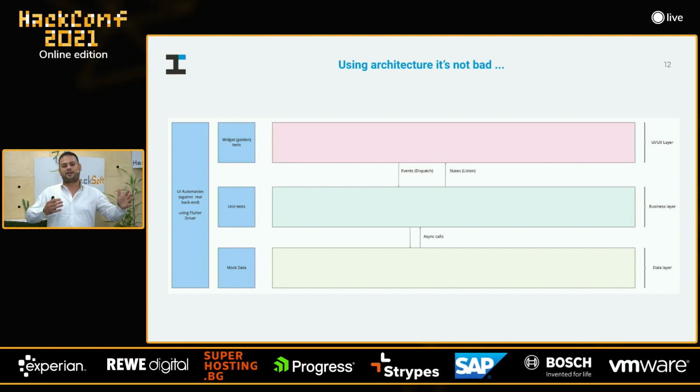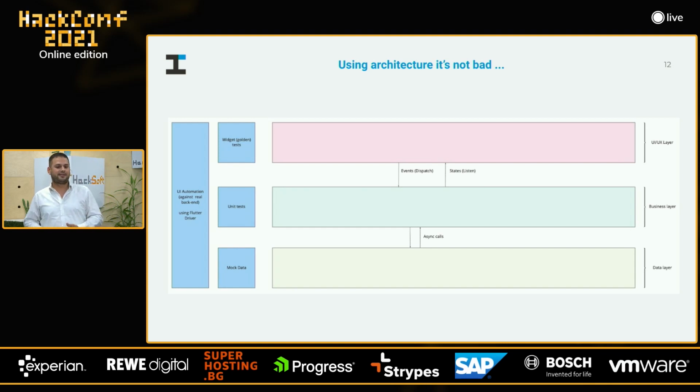We have just 3 layers, right? Nothing else. We have the UI layer, we have the business layer, and we have the data layer. So within the UI layer, we are not aware where the data is coming from. We are not aware of the business rules of our application. We have just UI components, right? Nothing else. Having this separation of concerns allows you to write widget and golden tests. How? You can just mock the layer below, which in this case is the business layer. And with that, you can test various scenarios, such as loading state, error state, success state, empty state, etc.